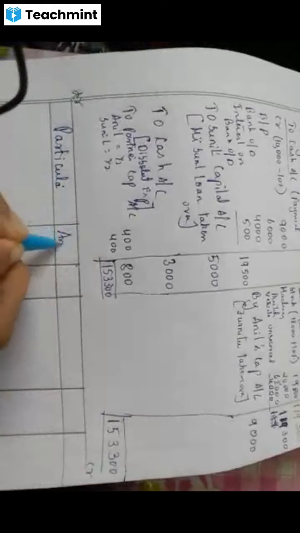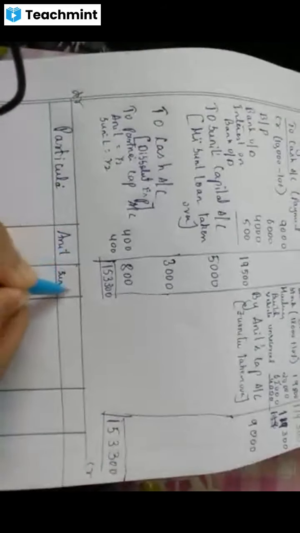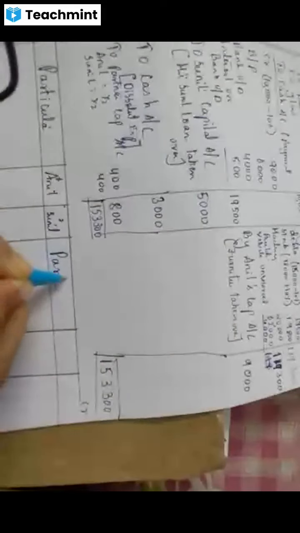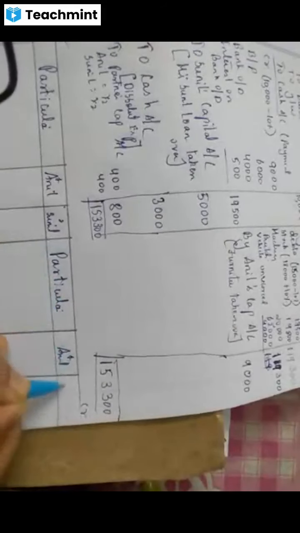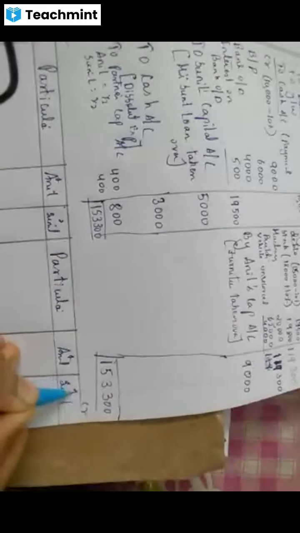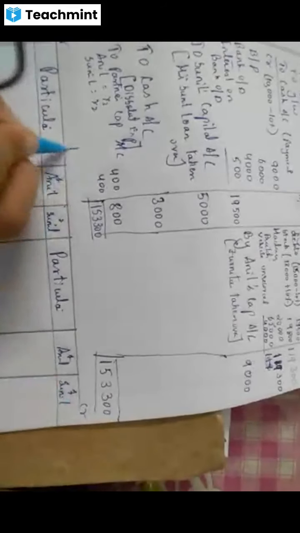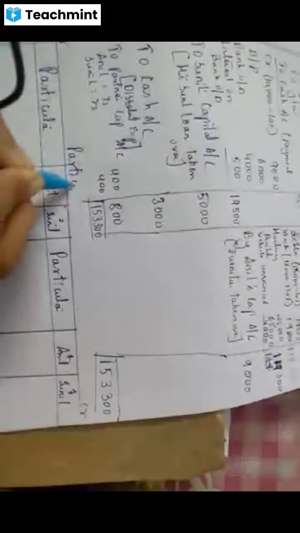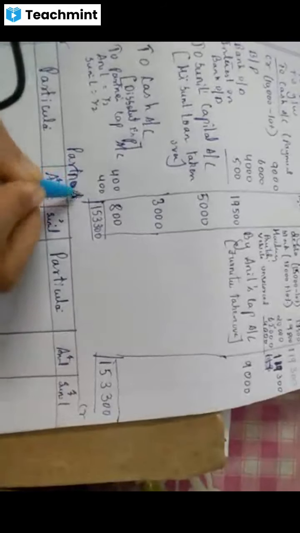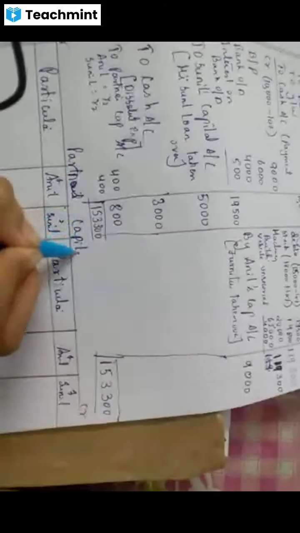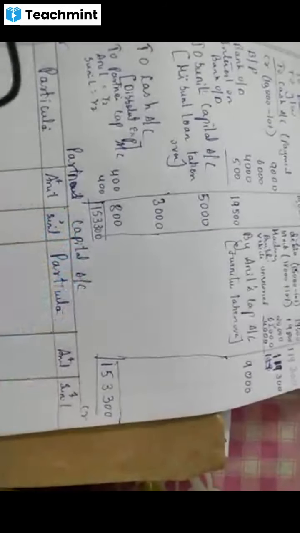Particulars. Anil, Sunil, rupees, rupees. Particulars. Anil, rupees, Sunil, rupees. Right? Oh, sorry. Partners' Capital Account.